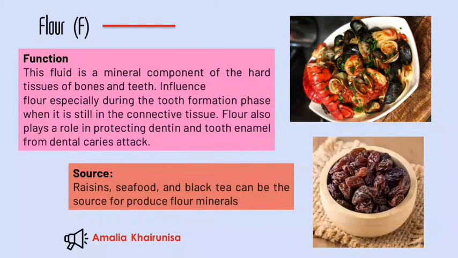The next is fluor. Fluor is a mineral component of the hard tissue of bones and teeth. Its influence is especially important during the tooth formation phase when it is still in the connective tissue. Fluor also plays a role in protecting dentin and tooth enamel from dental caries attack. We can find fluor in resin, seafood, and black tea.